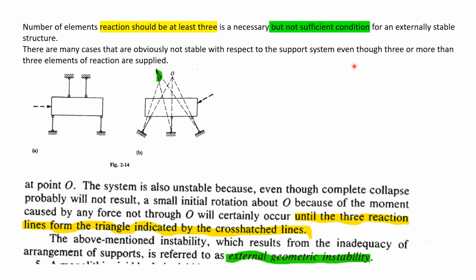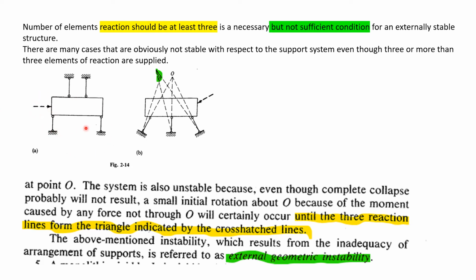externally stable or not, even though 3 or more than 3 elements of reactions are supplied. For example, here this reaction is parallel, this reaction is this, all these 4 reactions are parallel. So when the lines of reactions are all parallel, as in this figure, the body is unstable because it is vulnerable to lateral sliding.